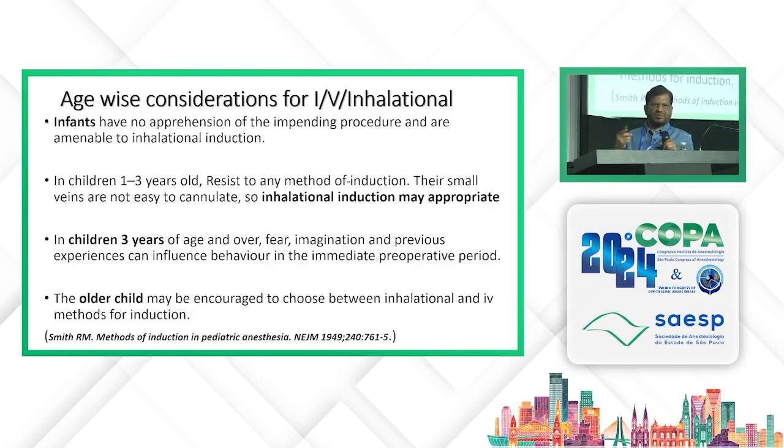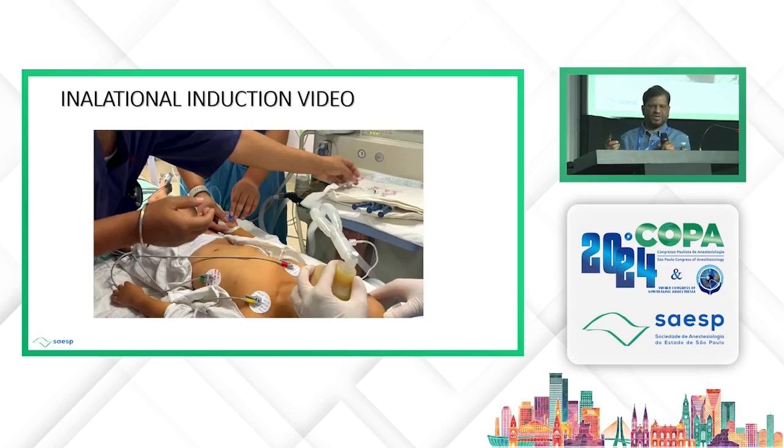Age-wise consideration of IV and inhalation: infants have no apprehension for the impending procedure and are amenable to inhalation induction. Children 1 to 3 years old resist any method of induction, and their small veins are not easy to cannulate, so inhalation induction may be appropriate. The older child may be encouraged to choose between inhalation and IV methods for induction. So inhalation induction may be of more choice as compared to IV induction, unless